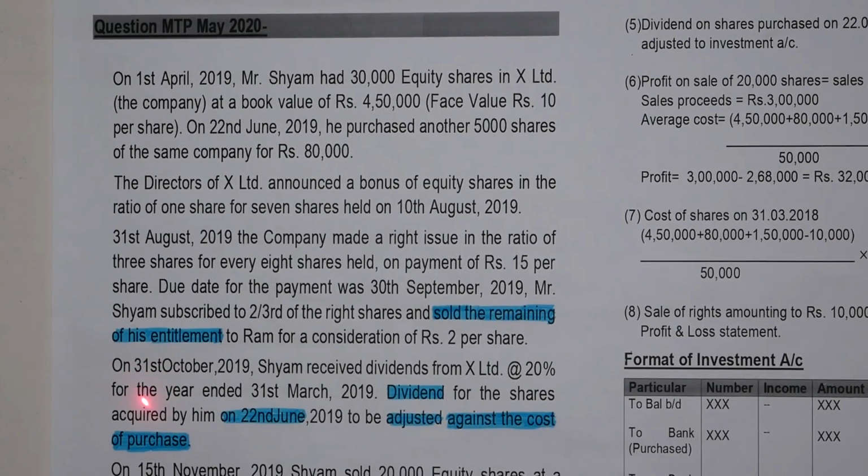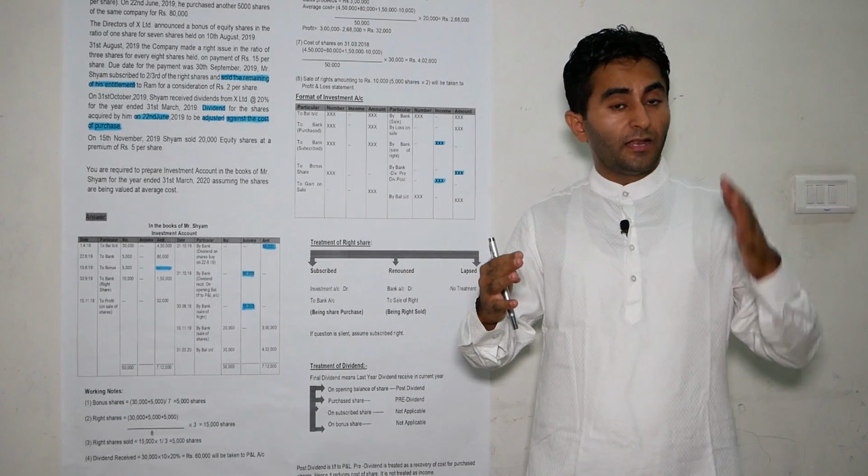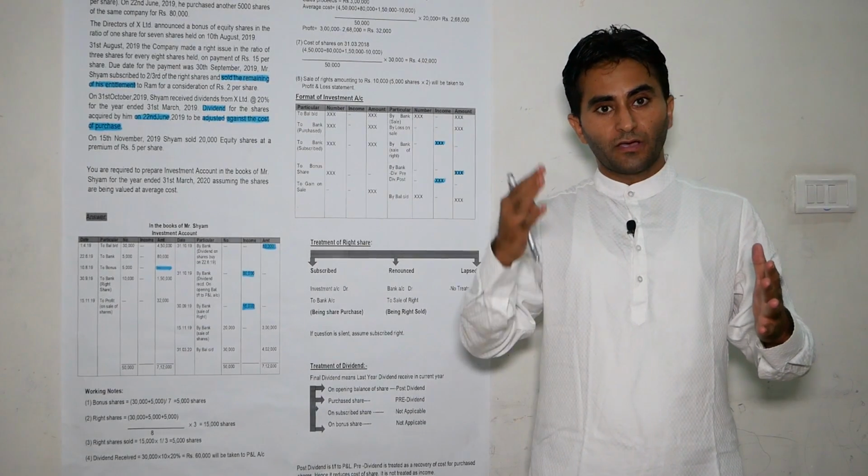On 31st October 2019, Shyam received dividends from X Limited at the rate of 20% for the year ended 31st March 2019. Dividend for the shares acquired by him on 22nd June 2019 is to be adjusted against the cost of purchase. Final dividend means last year's dividend received in the current year.